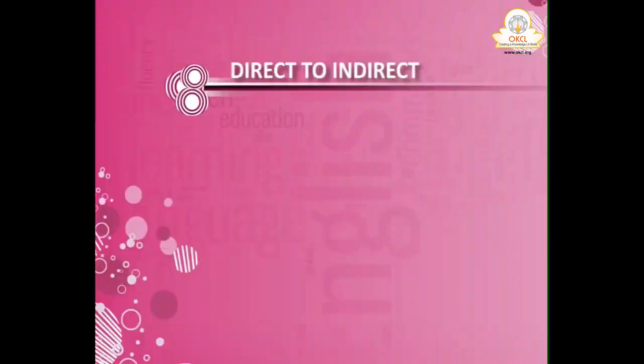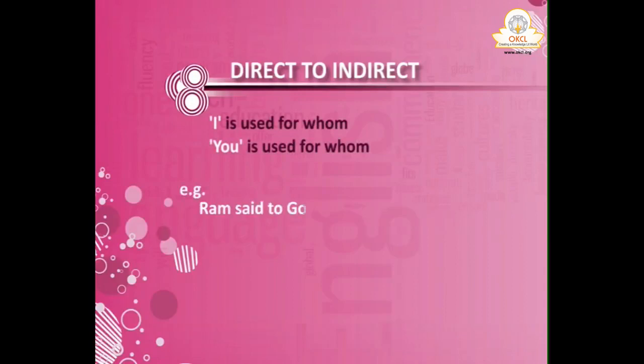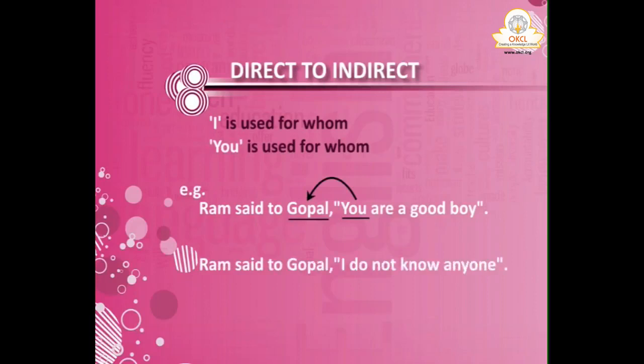One more thing you have to remember. Whenever you use I or you, when we go from direct to indirect, first of all you have to see for whom I is used, for whom you is used. Accordingly, you have to change it. Like when Ram said to Gopal, you are a good boy, who is you here? You is Gopal here. If Ram said to Gopal, I do not know anyone, who is I here? Ram is I here.